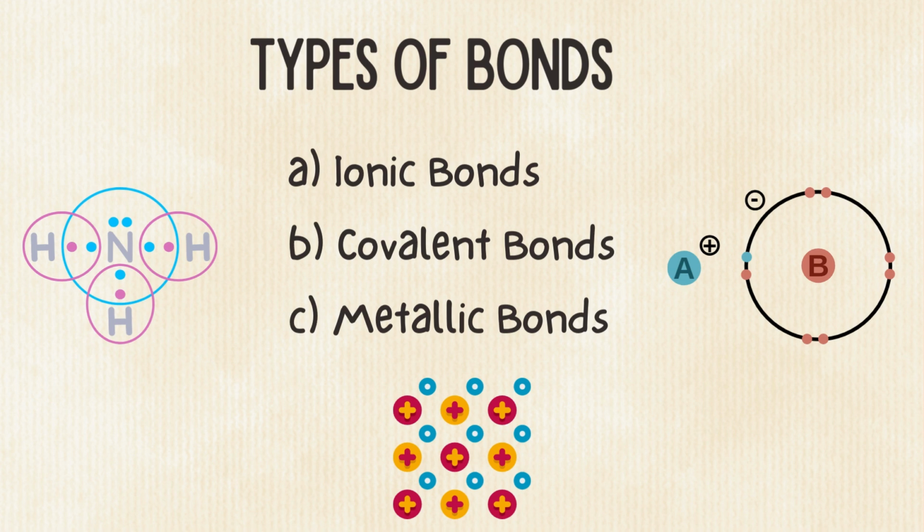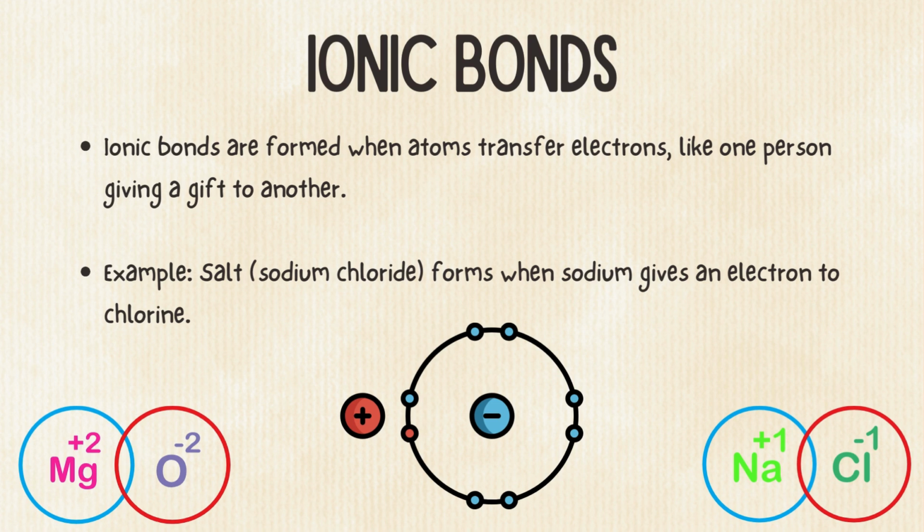Types of bonds: ionic bonds, covalent bonds, and metallic bonds. Ionic bonds. Ionic bonds are formed when atoms transfer electrons, like one person giving a gift to another. Example: salt forms when sodium gives an electron to chlorine.